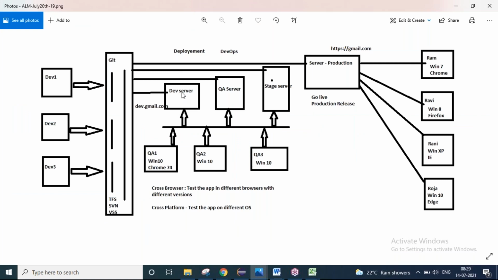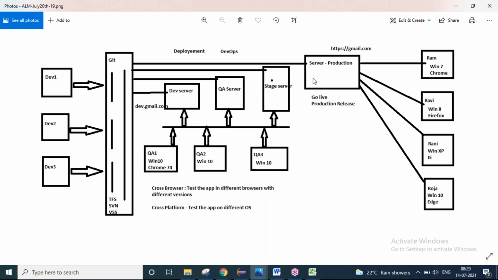The application is deployed into the dev server. He will test it. Once all the things are looking good, this testing team will send a certification email saying that, guys, the application is doing very good on the dev server. Now what the DevOps team will do is, the same code which is deployed into the dev server will be promoted into the next server called the QA server. Now again a mail comes to the DevOps team saying that, guys, we promoted the code into the QA server. Could you please test it on the QA server?